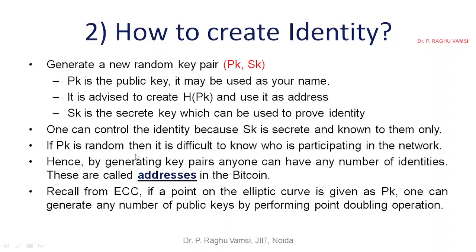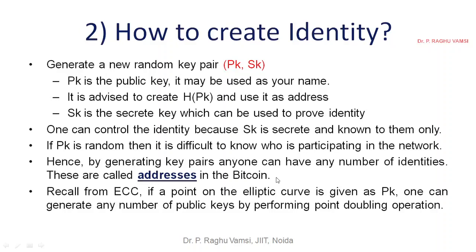So if PK is random, then it is difficult to know who is participating in the network. Hence, by generating key pairs, anyone can have any number of identities. So this is the difficulty in Bitcoin. No one knows who is participating in the network, because they may change the address and come back, because of the public key flexibility. These are called addresses in the blockchain.